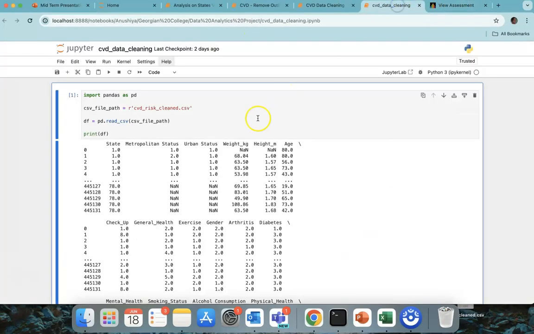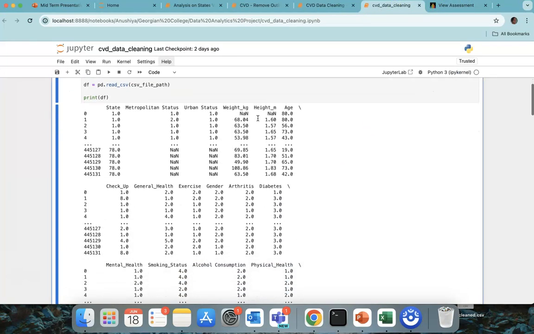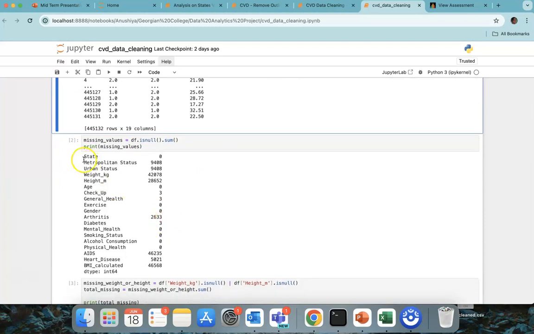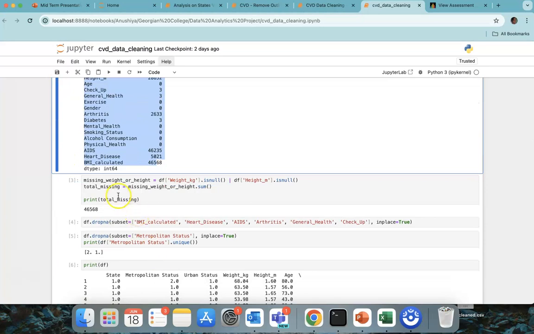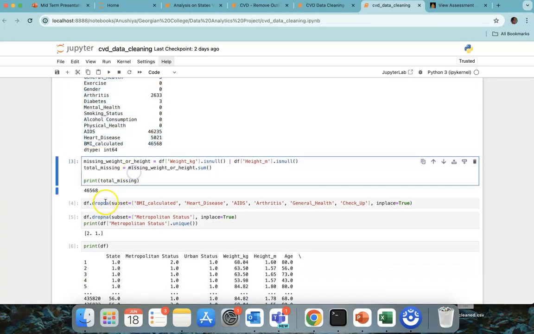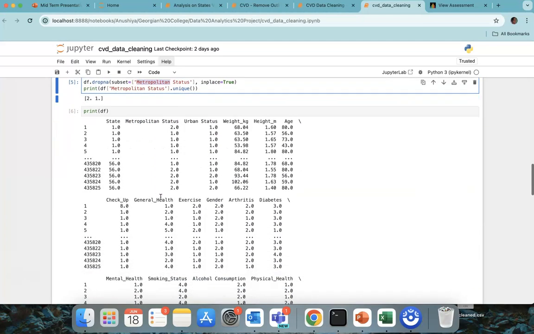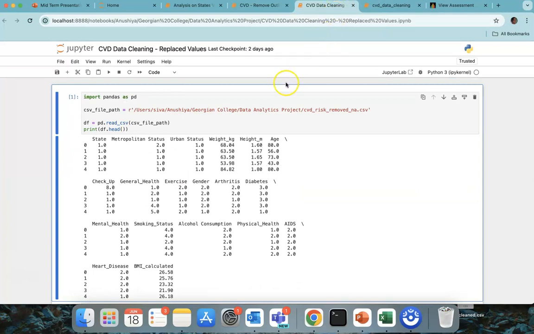Thank you. So next we will talk about the code. So this is our data, and these are the columns with the null values. After removing the null values, I have dropped the null values in all the columns. And yeah, this is the data cleaning where we remove the null values.